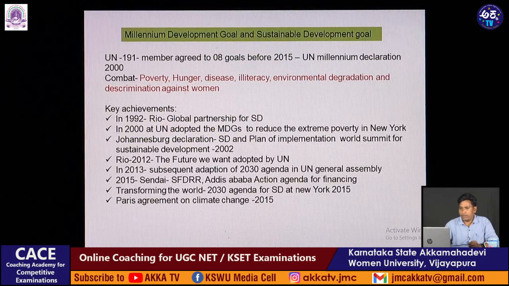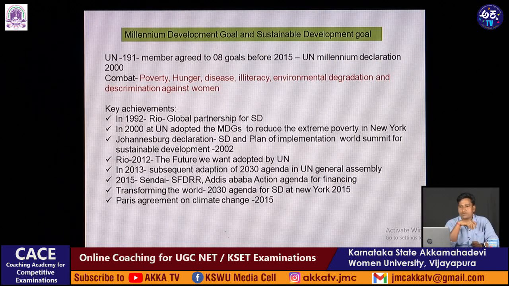Then coming to the Millennium Development Goals and Sustainable Development Goals. As you know, the United Nations comprises 191 members, and a few countries have been added nowadays. Eight goals were put forth in 2015, following the UN Millennium Declaration of 2000. The goals are to combat poverty, hunger, disease, illiteracy, environmental degradation and discrimination against women.